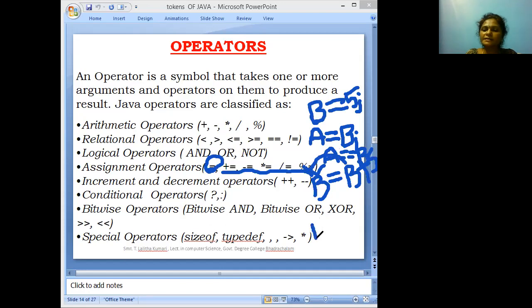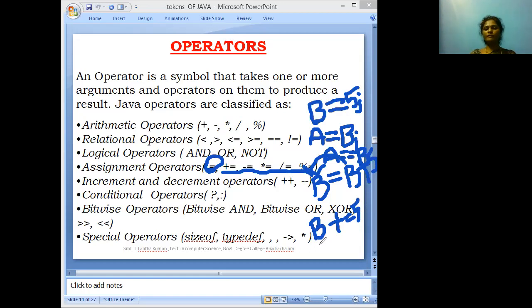Alternatively, we represent it with b plus assigns to 5, which means the same. Both are the same: b assigns to b plus 5 and b plus assigns to 5.